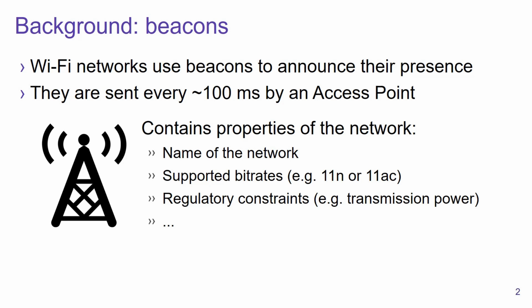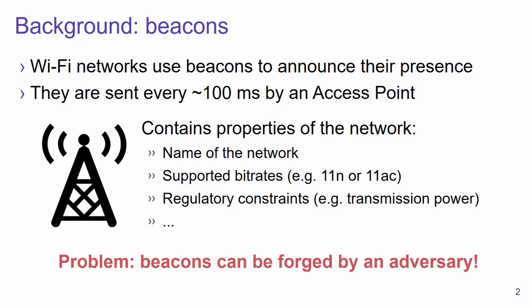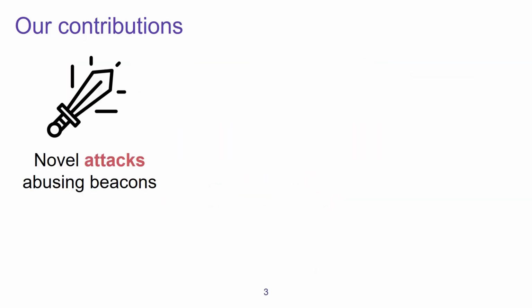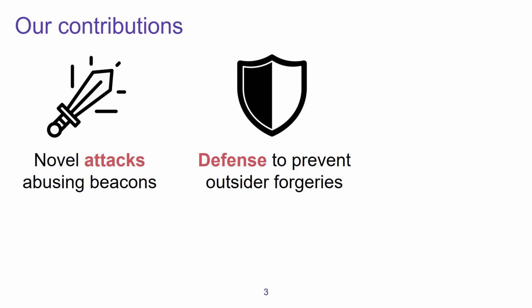But the problem in practice is that these beacons are not protected and they can be forged by an adversary. And in our work, and in this presentation, we present novel attacks that abuse beacons, and motivated by these novel attacks that we discovered, we implement a defense to prevent outsiders from forging beacons.